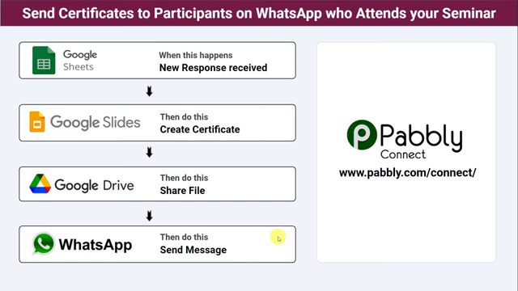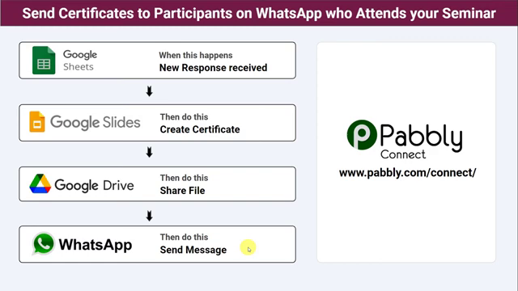For doing this, you have two options. First, do it manually. Take the details of your attendees from the Google Sheets. Create a certificate manually, then convert that certificate into a shareable file, then go to WhatsApp, compose a message and send the certificate to the attendees' WhatsApp number. But this is a very tiresome, time-consuming and even repetitive process.